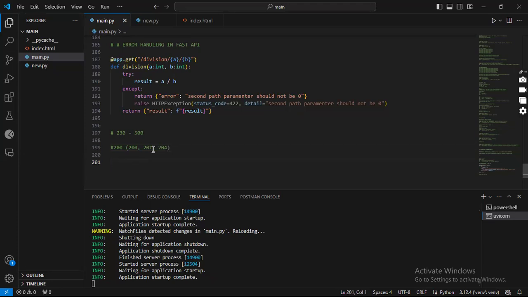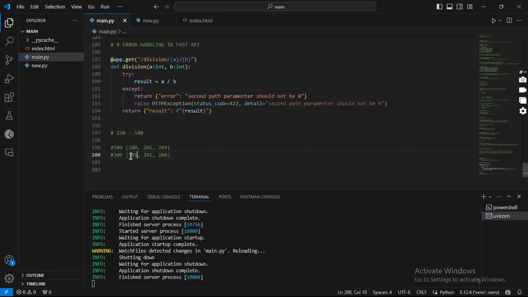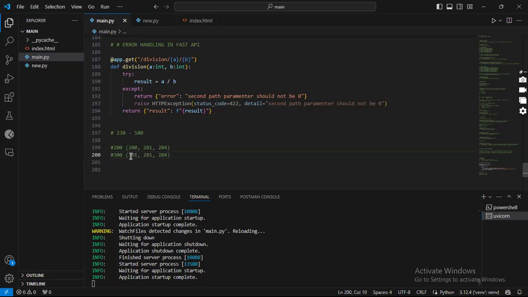So, in your spare time, you can actually look up these response codes. Then for 300, I know of 301. 301 means that a specific resource has been moved permanently. It means don't bother coming again to that route. You can never find that resource there again. So probably there was a resource there, but at some point that resource was moved out from that route, probably to another route.